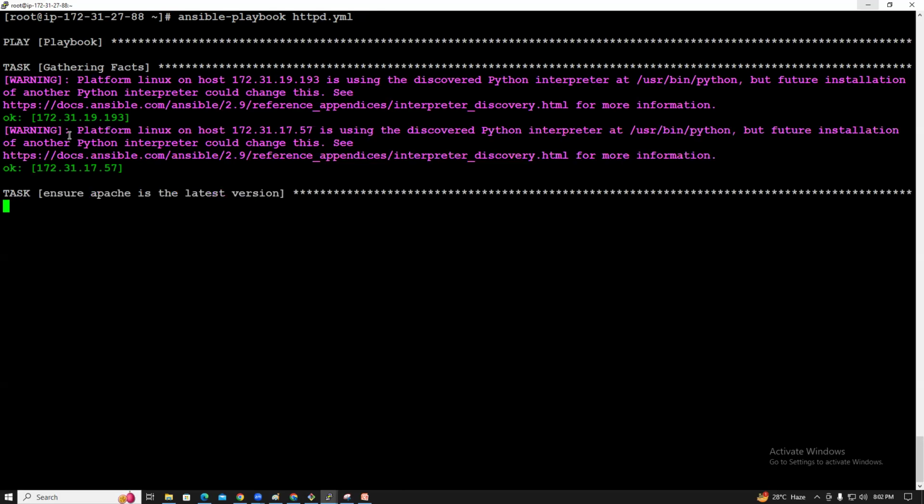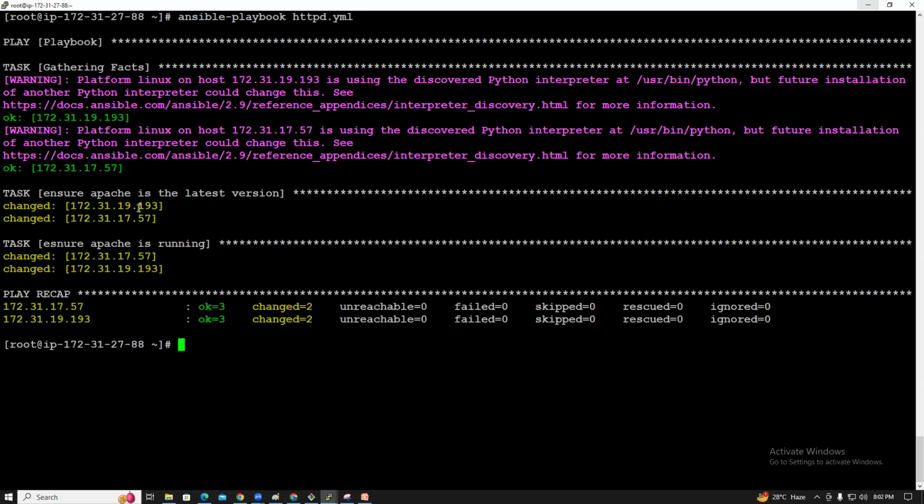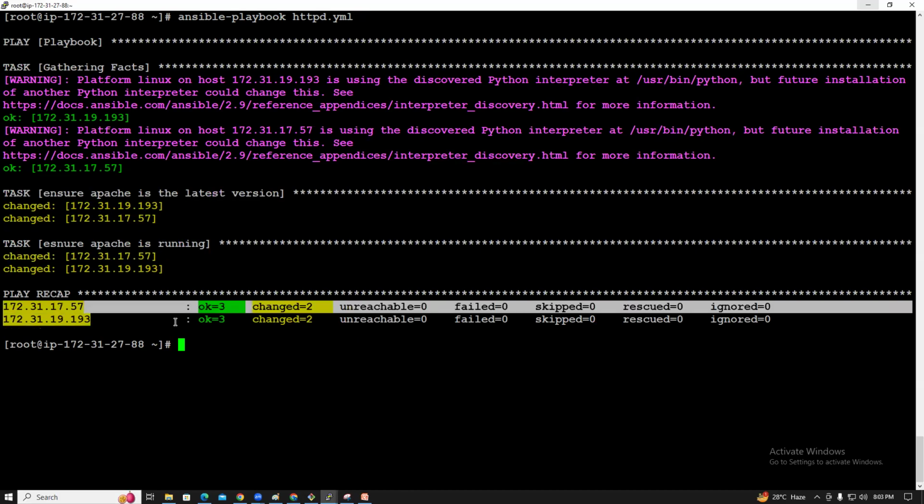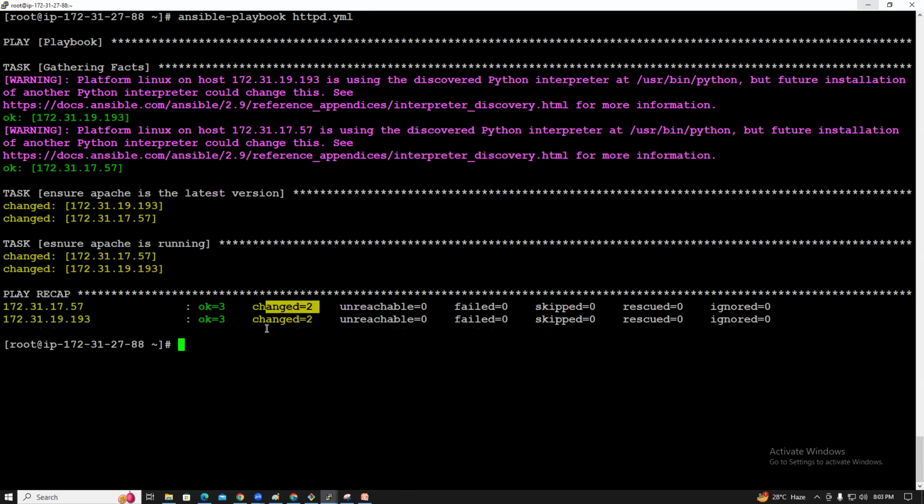You see, guys, gathering facts, it is able to connect to the servers. Ensure Apache is the latest version, ensure Apache is running. Changed on both the servers. Changed, unreachable, failed, nothing failed.